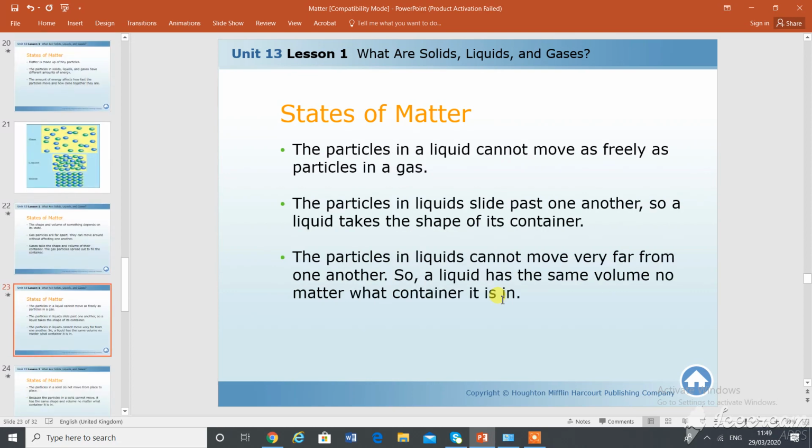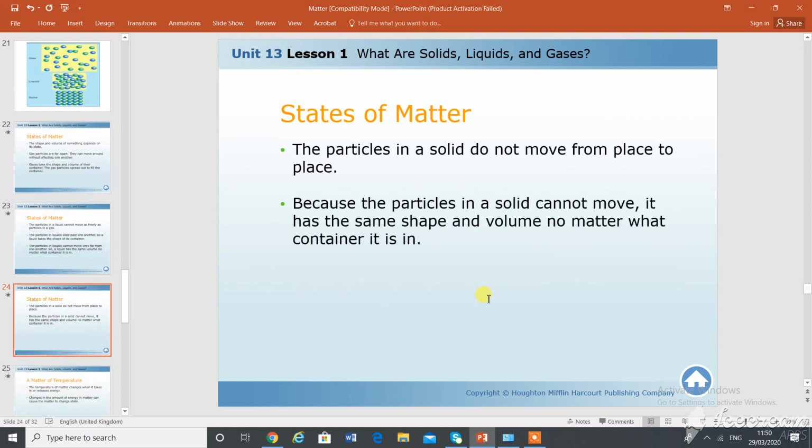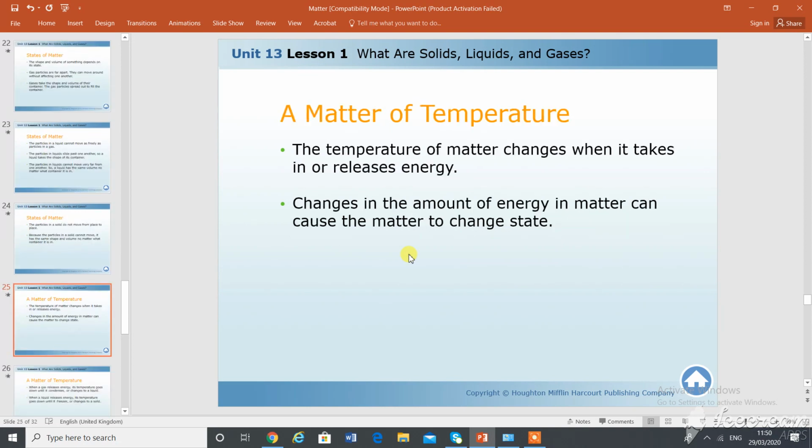You can highlight them. The particles in a liquid cannot move as freely as particles in a gas. How do they move, girls? They slide over each other. The particles in a liquid slide past one another, so a liquid takes the shape of its container. The particles in a liquid cannot move very far from one another, so a liquid has the same volume no matter what container it is in. The particles in a solid do not move from place to place. The particles in a solid cannot move. It has the same shape and volume no matter what it is in.